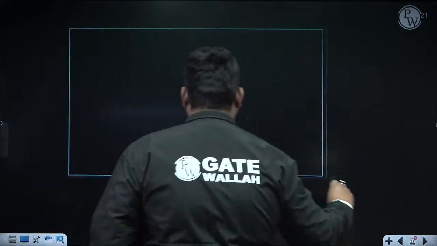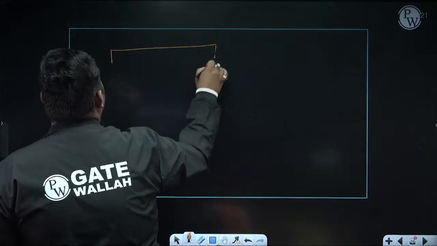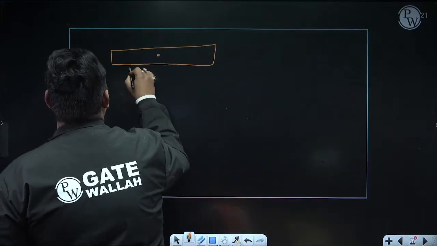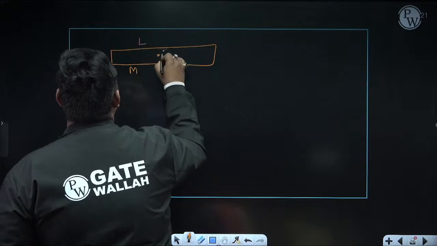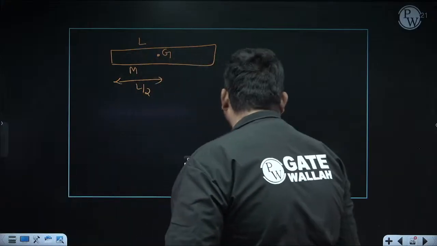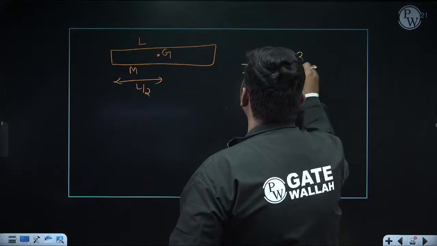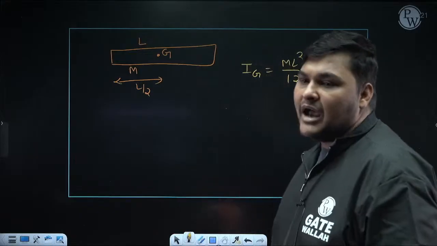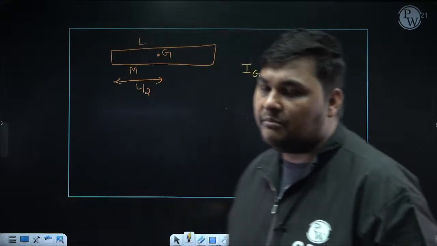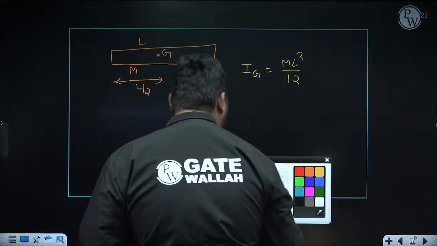This is simple mechanics. Whichever formula I am using, I am writing here. First, remember the formula to calculate the mass inertia of the rod. Suppose the mass of the rod is m, length is l, about its center of gravity. The center of gravity of the rod will be at the middle. For this thin rod, the formula to calculate I about center of gravity is ml square by 12. Just remember this formula, where m is the mass of the rod, l is the length of this rod. But this is about center of gravity. What is the formula if you want to calculate the mass inertia of this body about any other point?